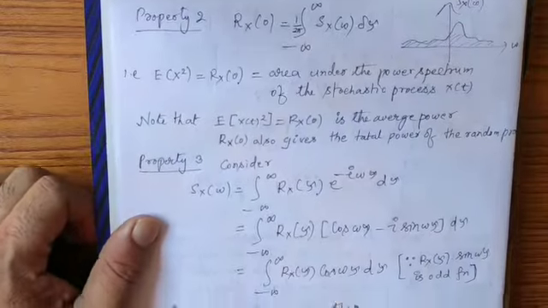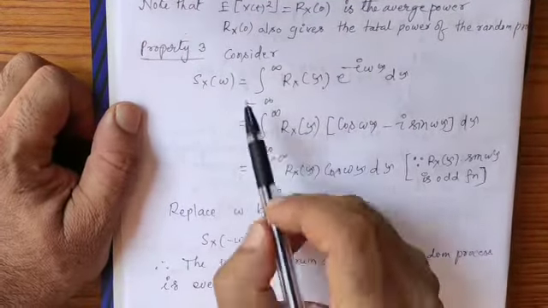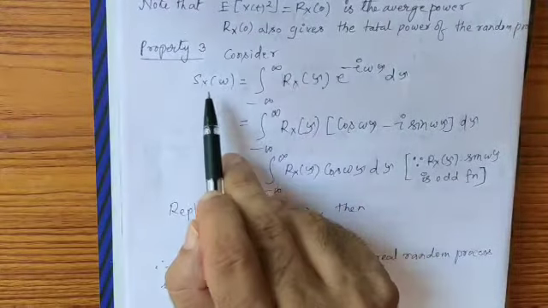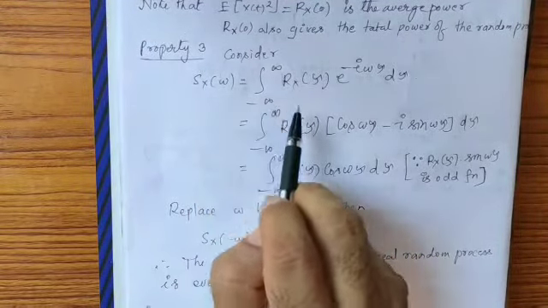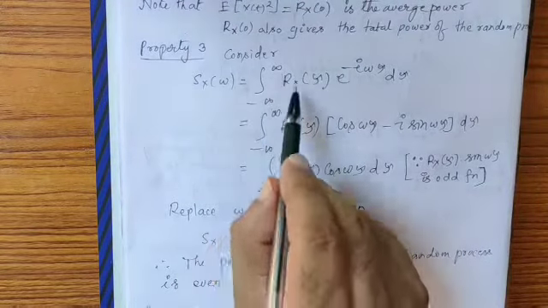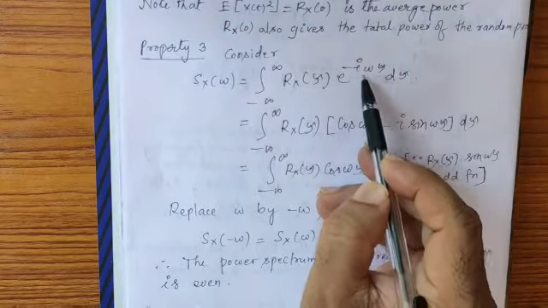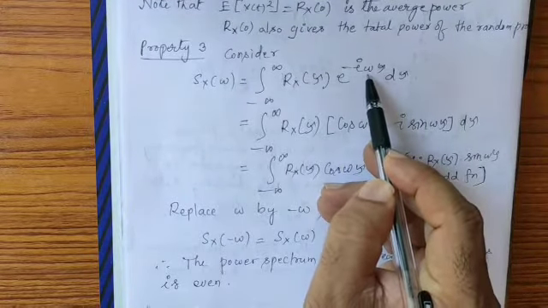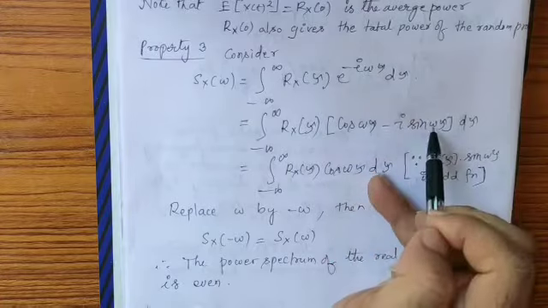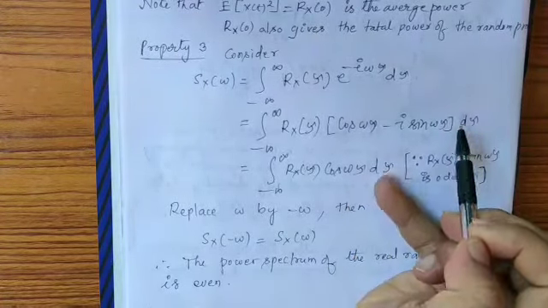Next, we move to property number 3. We know that Sx of omega is the Fourier transformation of Rx of tau. Now e power minus i omega tau can be written as cos omega tau minus i sin omega tau, into d tau.